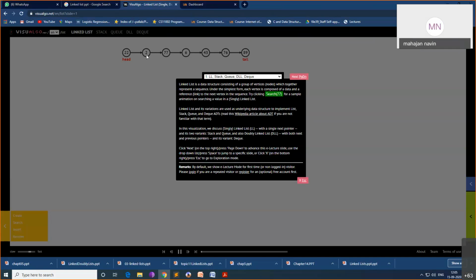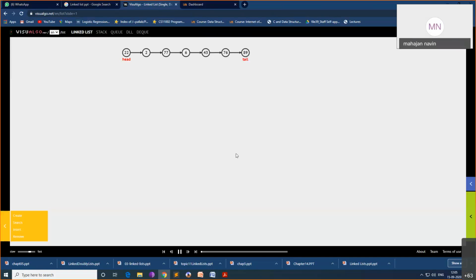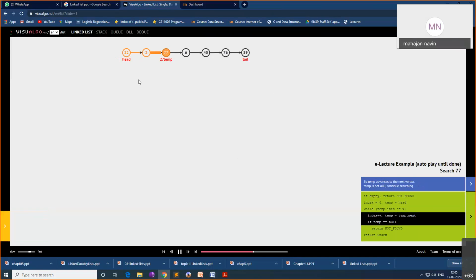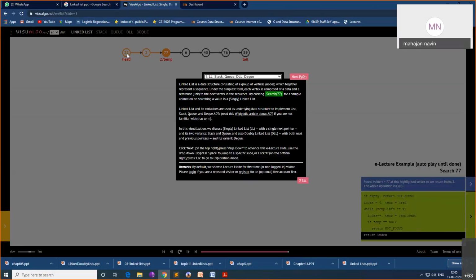In this particular list, I have the numbers 22, 2, 77, 6, 43, 76, 89. Now how are we going to search this? If I click search 77, first it will check the first node, second node and third node. We have 77, so the result is returned here.